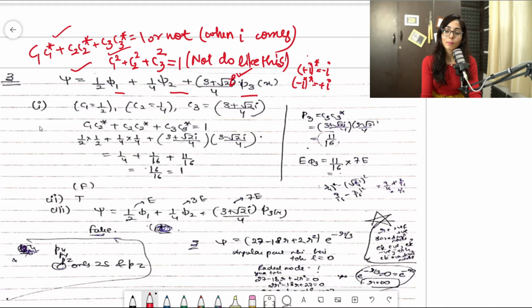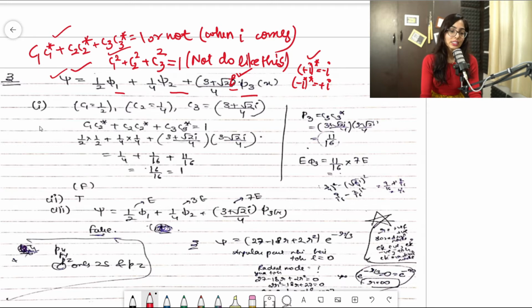Simply, that is just the importance of the star. Clear? Otherwise all things will be the same. Clear? So this is the wave function. I have to check whether this is normalized or not, because the statement says that it is not normalized because of this i term. So let's see whether it is able to create such a change or not.